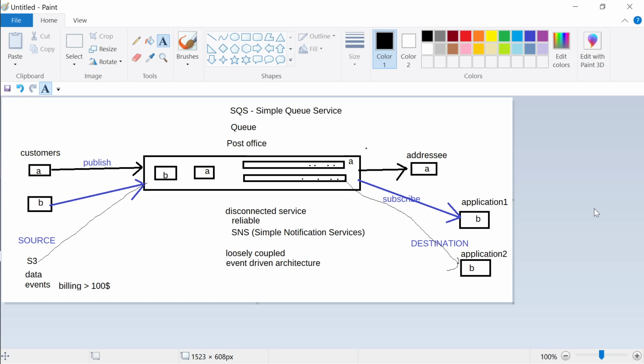Yes, sir. So this service name is simple queue service, that is also called queue. Here you had given an example of a post office where customers are sending data that is to be published.